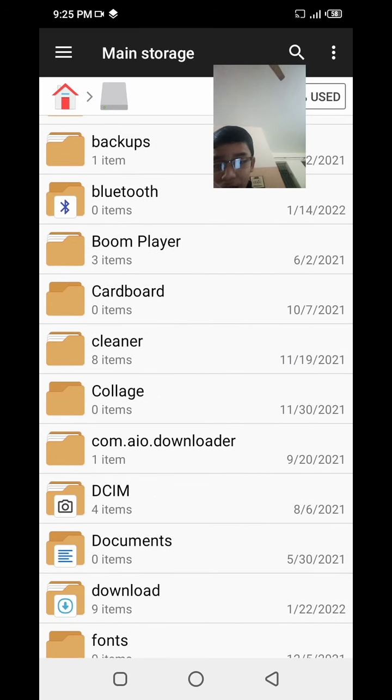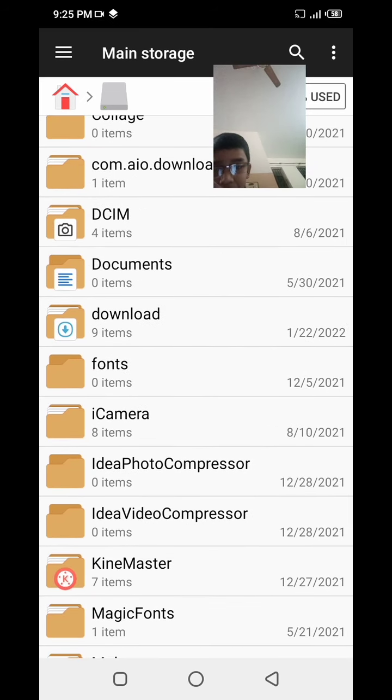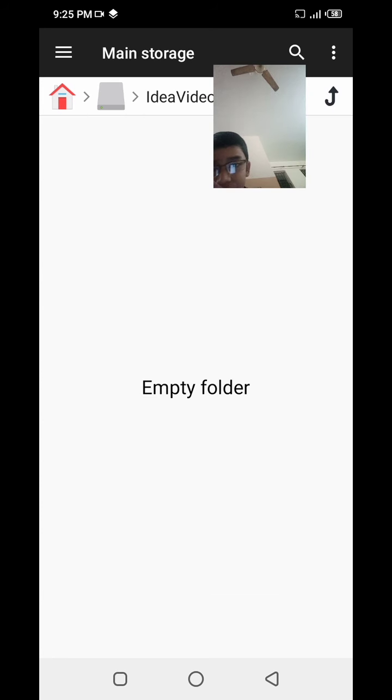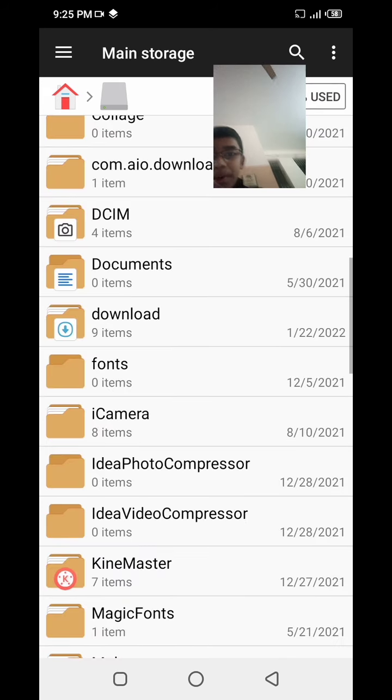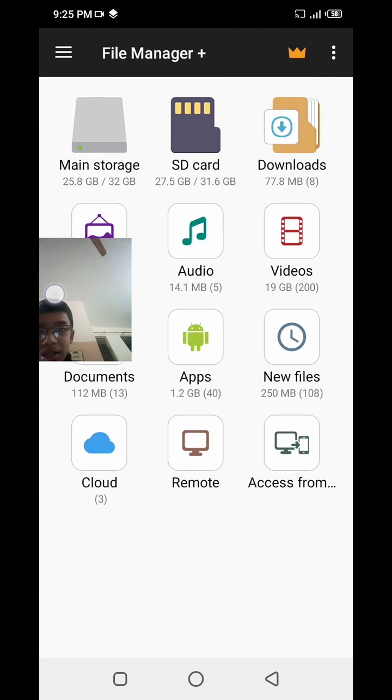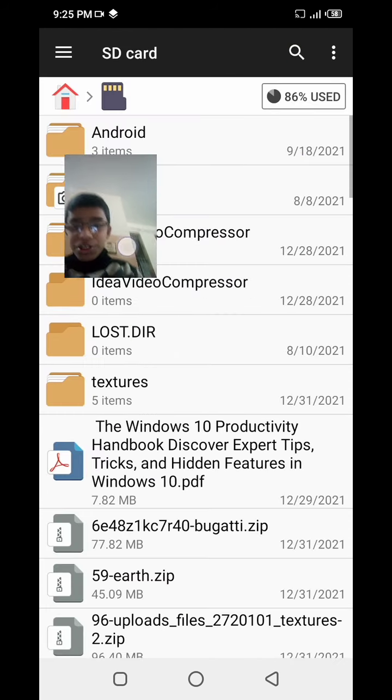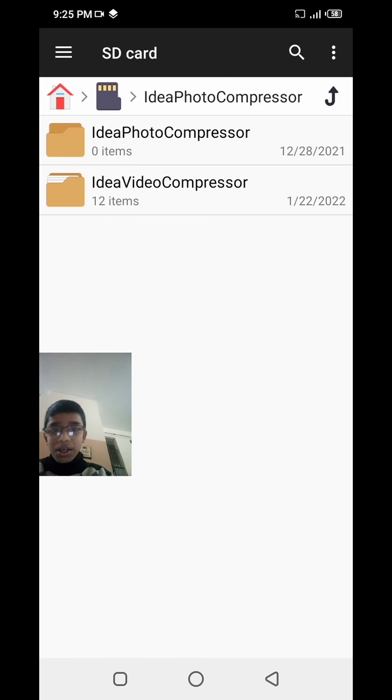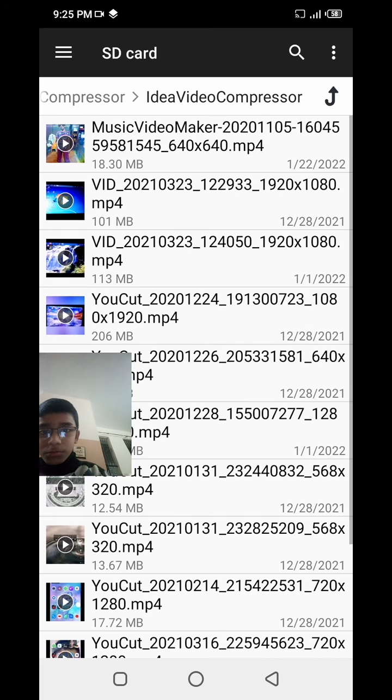You see the option idea photo compressor or idea video compressor. You need to check in these albums. But there is no video because I set the location to SD card. So I go to SD card. Then here is an item. So see, this video is now 18.30 MB. Play it.